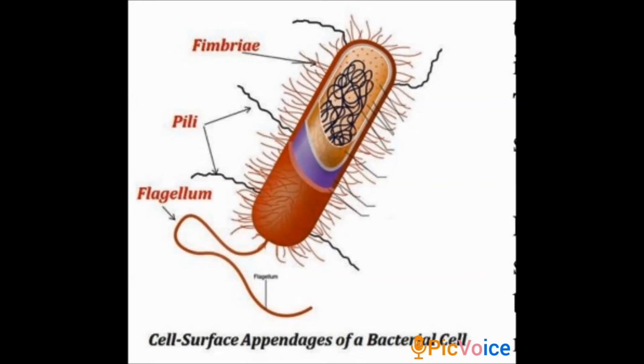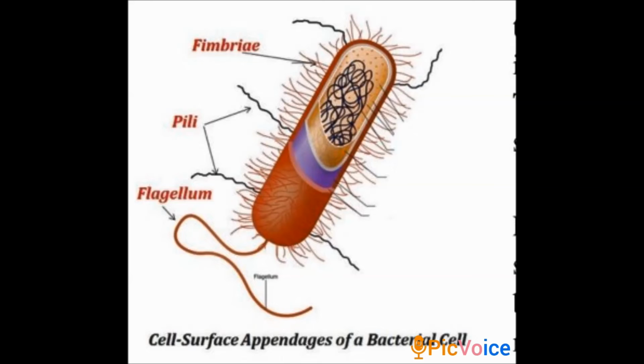They are just present as hair-like structures. Pili are small tubular structures made up of a special protein, but they do not take part in the movement of the cell. Only flagella take part in the movement of the cell.